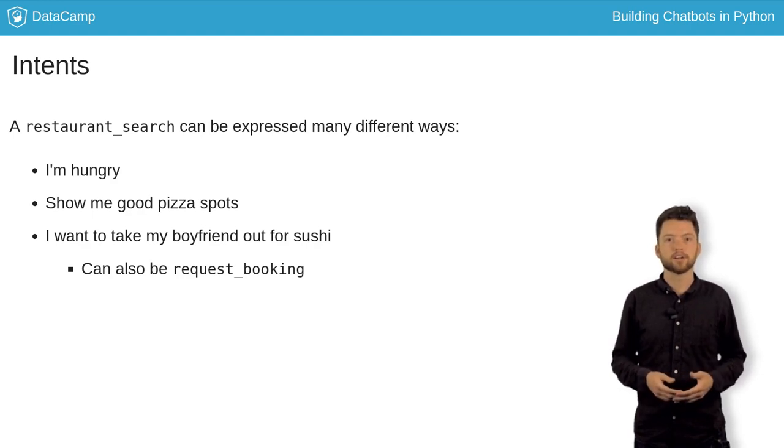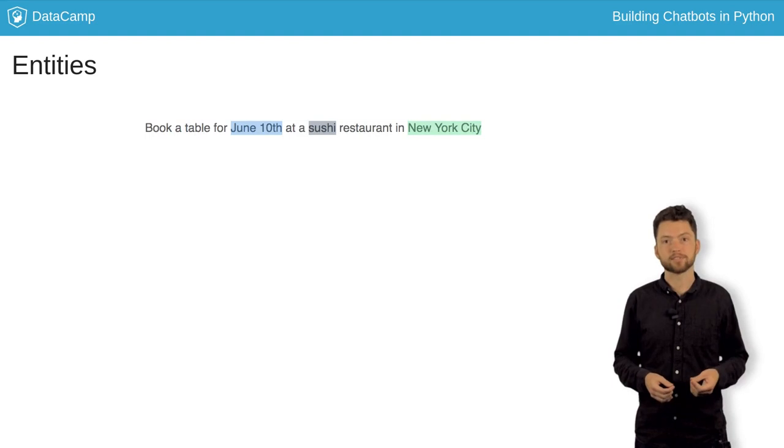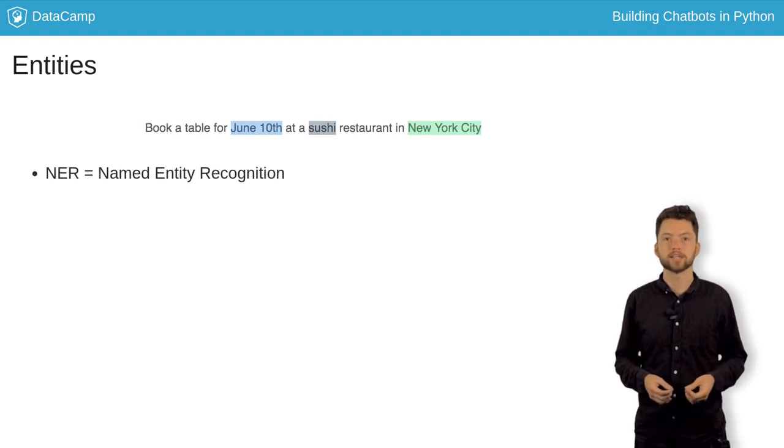The second part of the NLU problem is to extract entities from the text. In the restaurant search example, this means correctly identifying June 10th as a date, sushi as a cuisine type, and New York City as a location. A well-studied problem in NLP is named entity recognition, or NER.